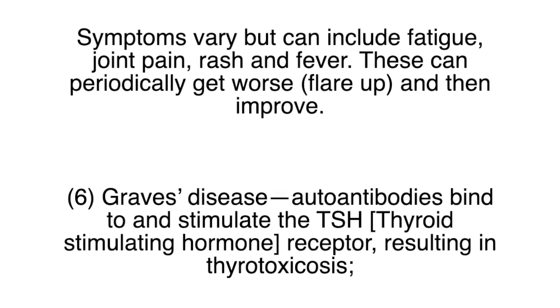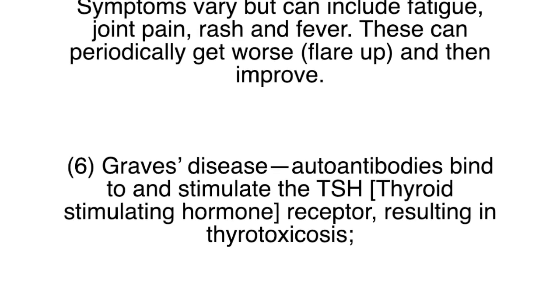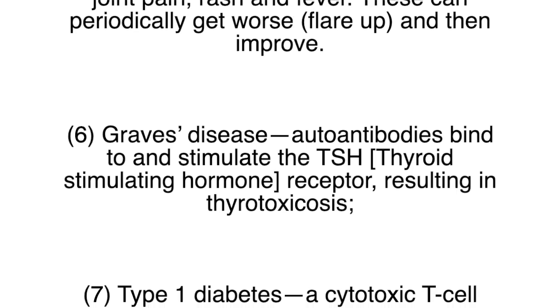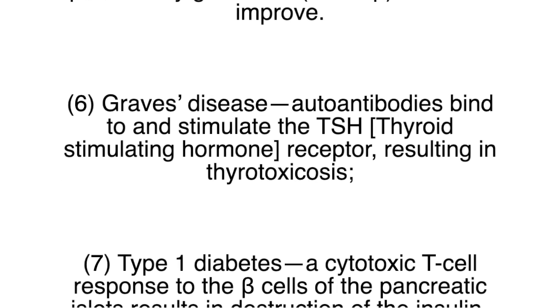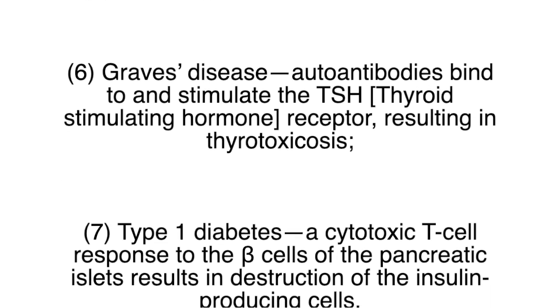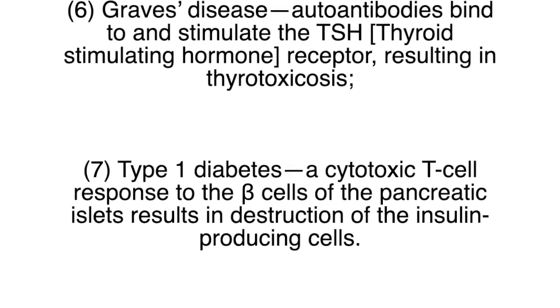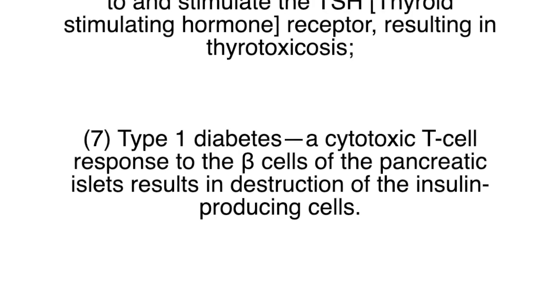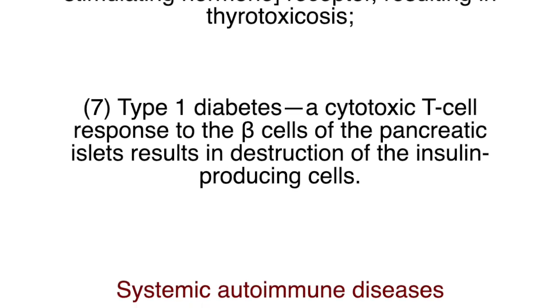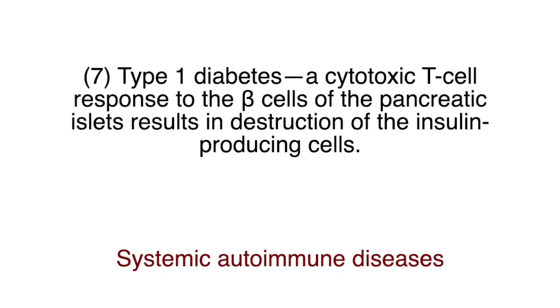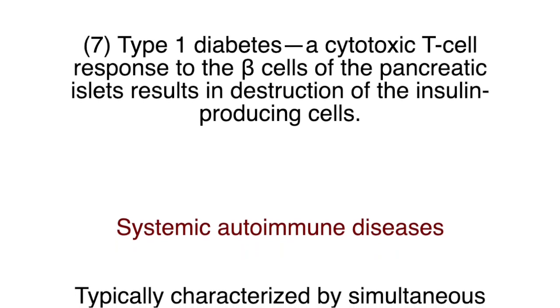6. Graves' disease. Autoantibodies bind to and stimulate the thyroid stimulating hormone receptor, resulting in thyrotoxicosis. 7. Type 1 diabetes. A cytotoxic T cell response to the beta cells of the pancreatic islets, resulting in destruction of the insulin producing cells.